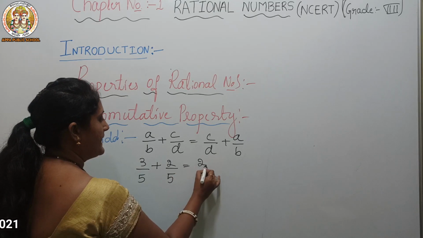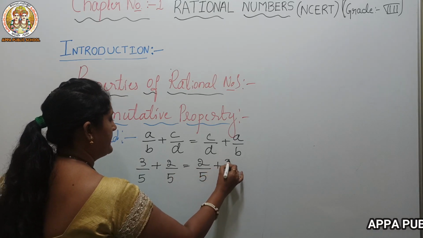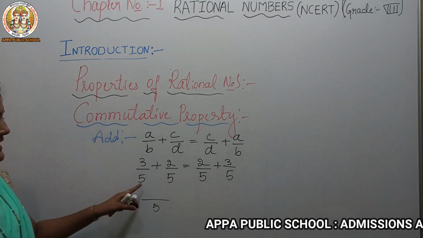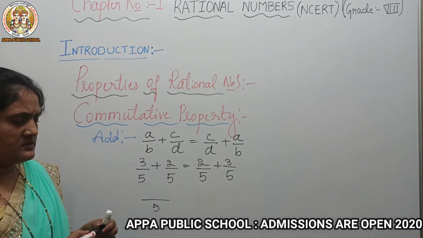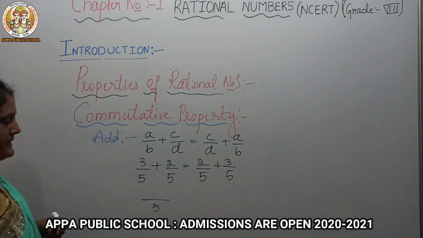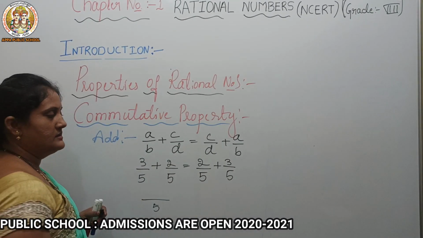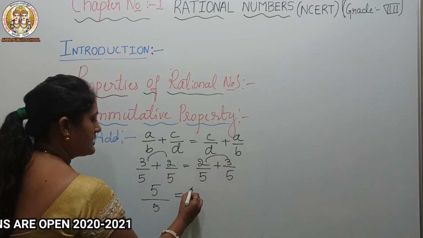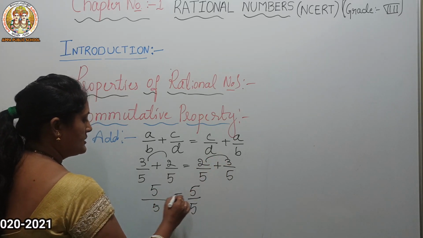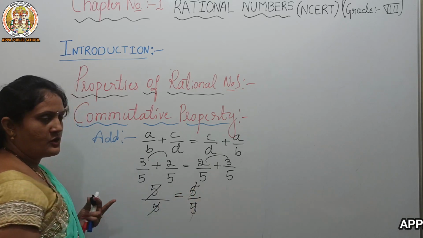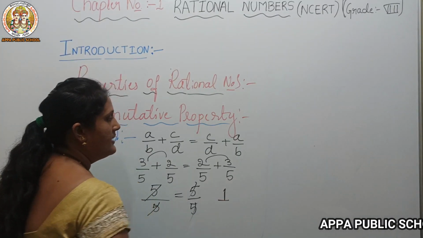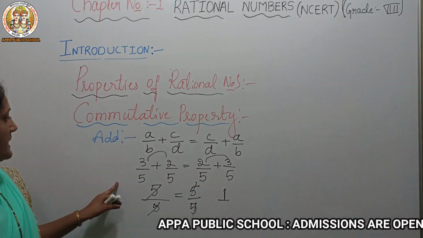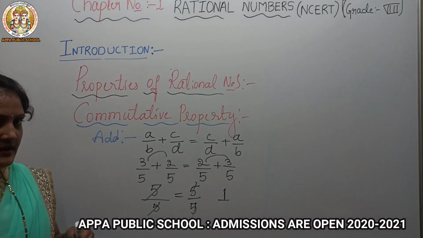Here also, first I will take 2 by 5 and next 3 by 5. Can we add? 5 is the LCM. Why are we taking the same denominator? Because the simplification should not be complicated. So that's an example. 3 plus 2 is 5, equal to 2 plus 3, also 5. So 5 cancels. What is the answer? The answer is 1. We can say 1 is also a rational number, isn't it? So it means in the commutative property, addition will work.